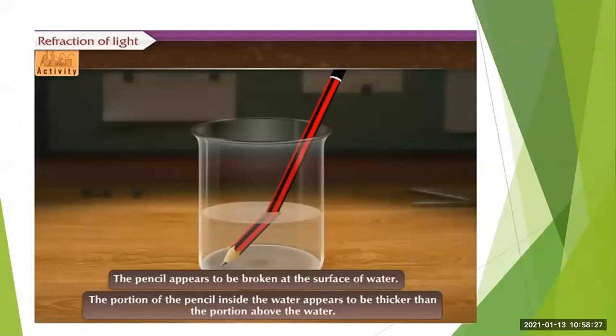In the second case, you have to keep that pencil inclined. So here you will see that at the surface of water, the pencil appears to be broken, isn't it? The pencil appears to be broken at the surface of water. So the portion of the pencil inside the water appears to be thicker than the portion above the water. Got it? So why does this happen?